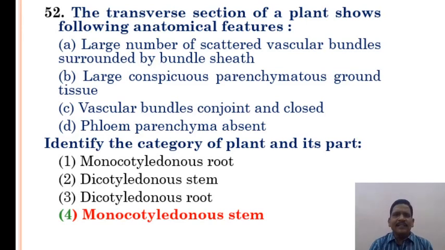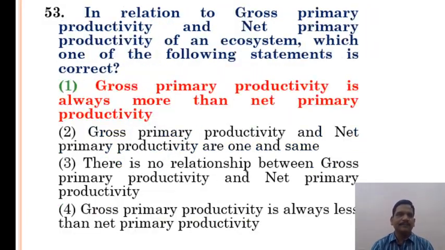The transverse section of a plant shows the following anatomical features. Here, study the A, B, C, D. A, a large number of scattered vascular bundles surrounded by a bundle sheath. B, large conspicuous parenchymatous ground tissue. C, vascular bundles conjoined and closed. Option D, phloem parenchyma absent. Here, identify the category of plants and its part. Monocotyledonous stem is the correct answer.